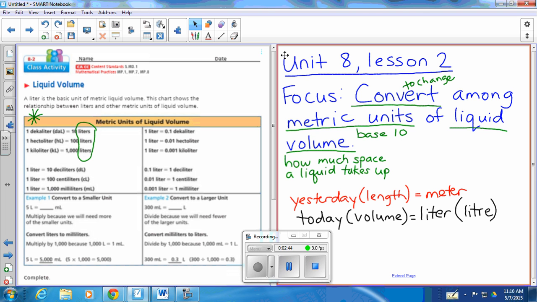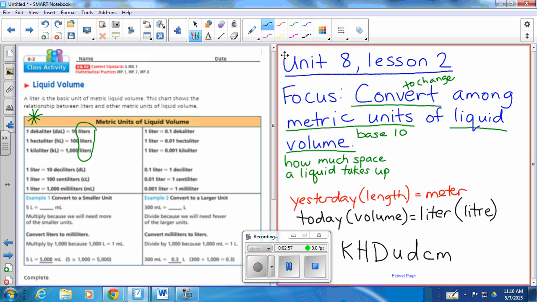So we are still using the same thinking as yesterday with King. Say it with me if you remember. King Henry doesn't usually drink chocolate milk. Excellent. Okay, another way I was telling the group I was working with today, the way I learned it was King Henry died Monday drinking chocolate milk. Poor King Henry. Can you imagine dying by drinking chocolate milk? It's so sad. Okay, that just gets you the M as your base unit there.